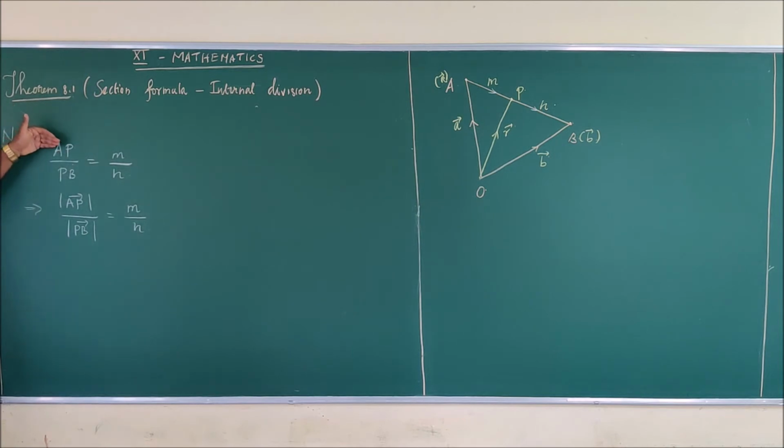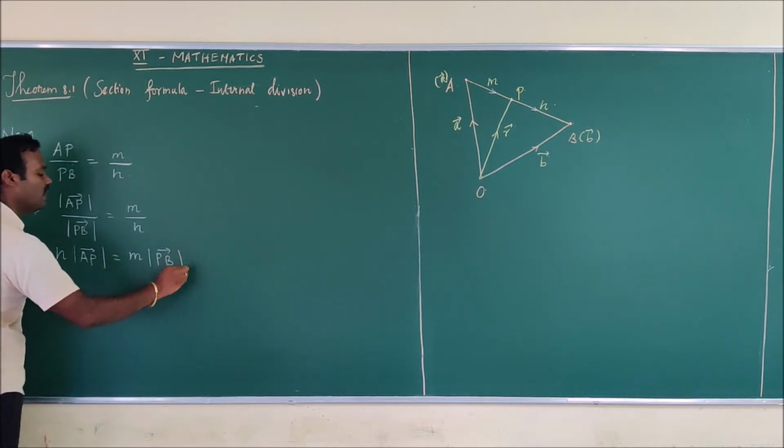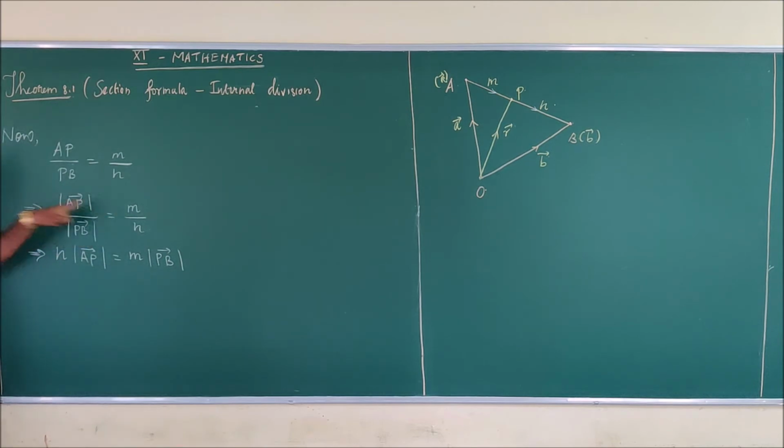So I have written the scalar AP as modulus AP vector and the modulus PB vector. Now I am going to cross multiply this. When you are cross multiplying this, what you will get? n into modulus of AP vector, which is equal to, what is that? m into modulus of PB vector. Okay. So n can be multiplied with this and this can be multiplied with this.